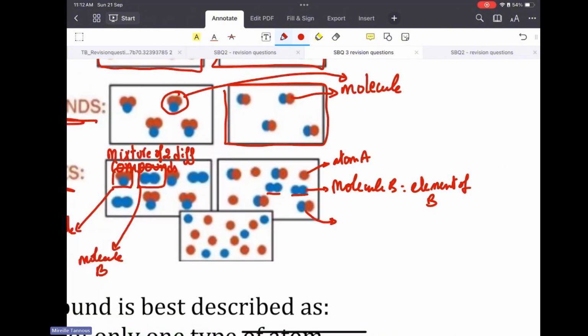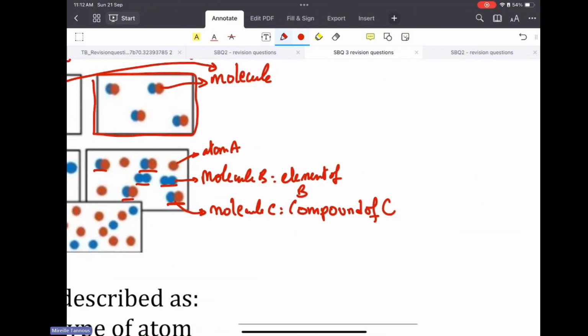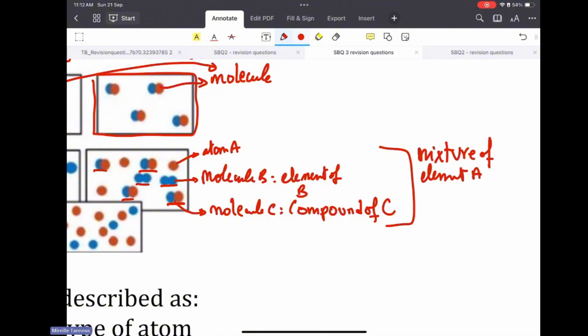Now, this one is another type of molecule C, but all the molecules of C together constitute the compound of C. Now, this diagram over here is a mixture of element A with element B, and compound C.